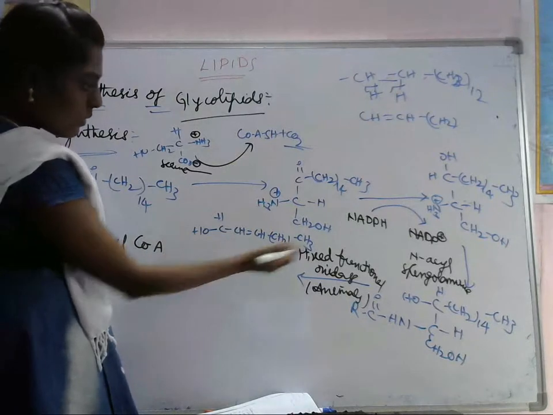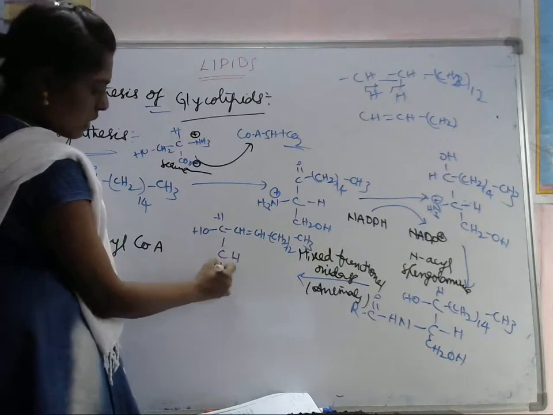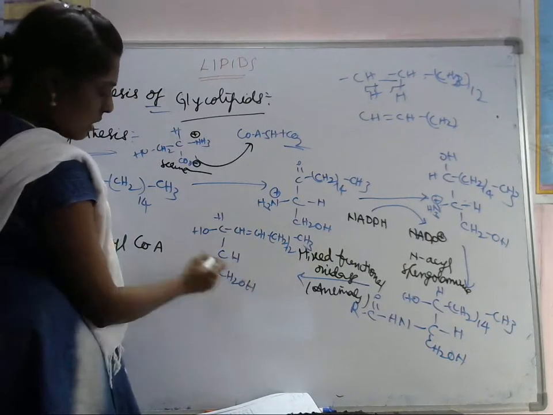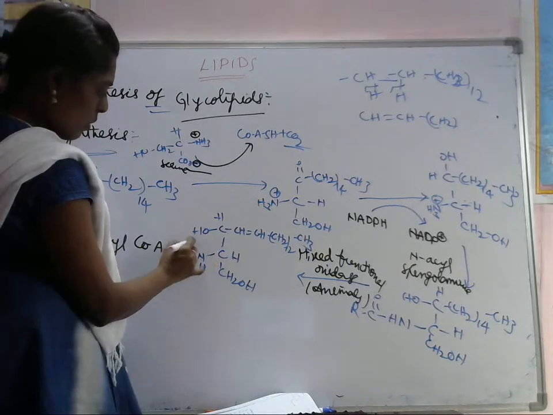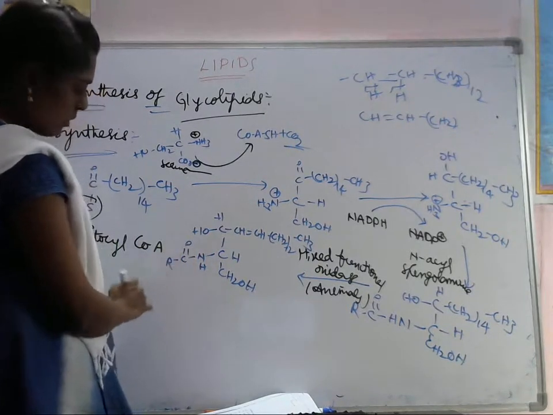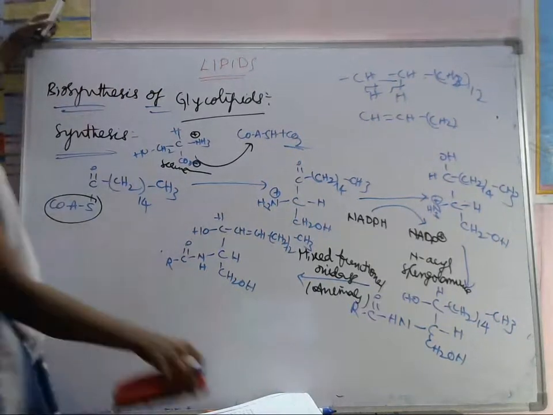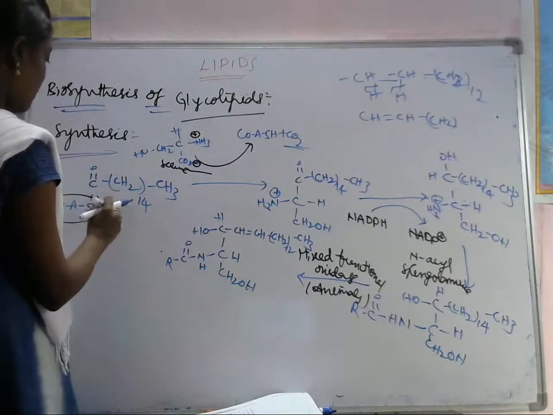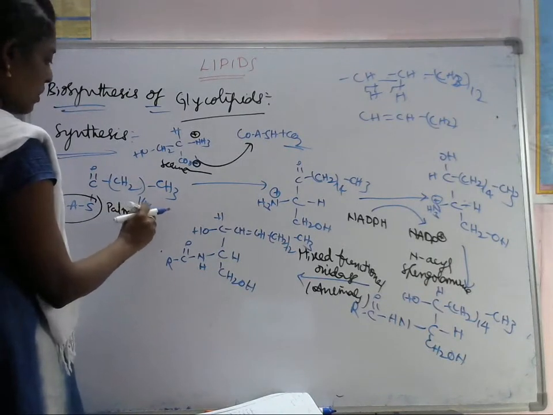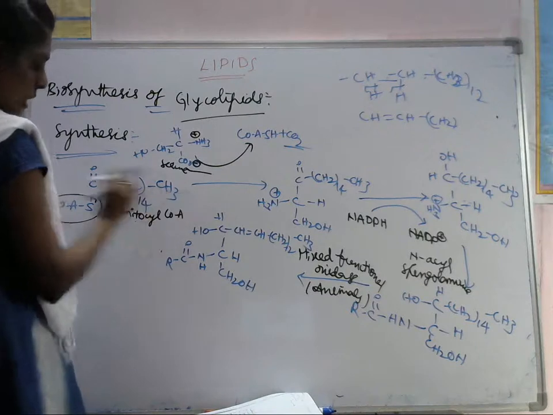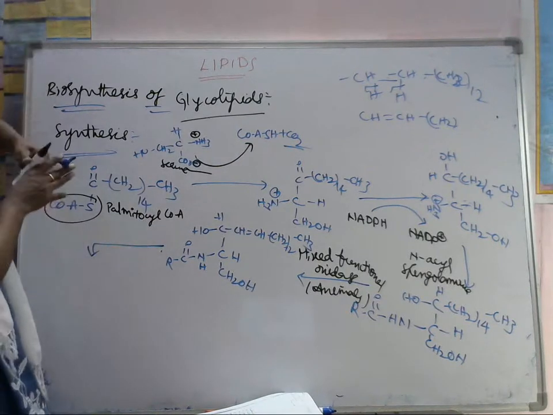So next we'll have the same group here. CH is there, CH2OH is there, and here NH, CO, and the R group will be there. Okay, this is the formed structure. Okay, so next step.